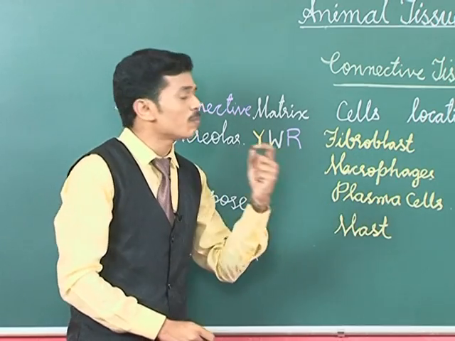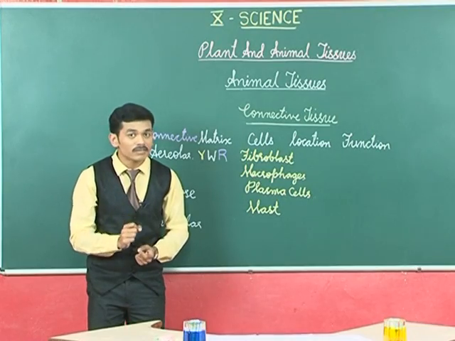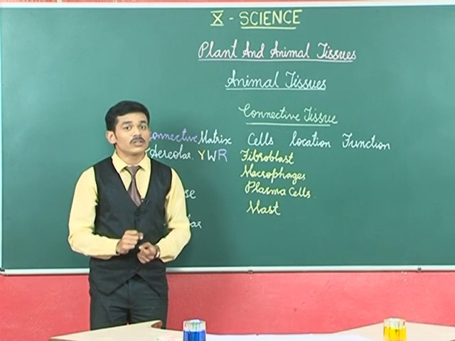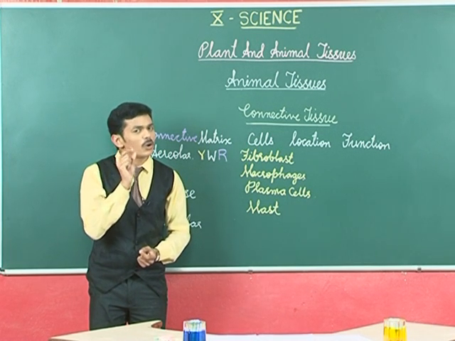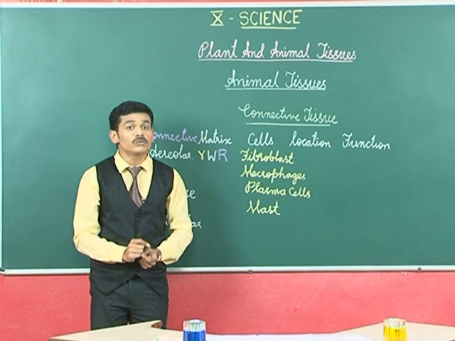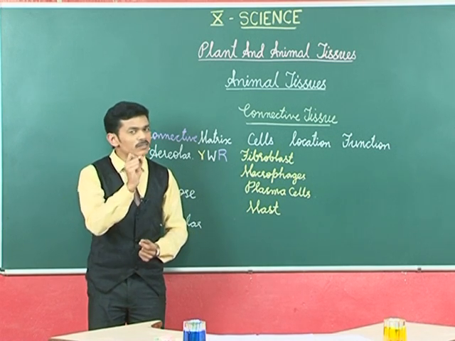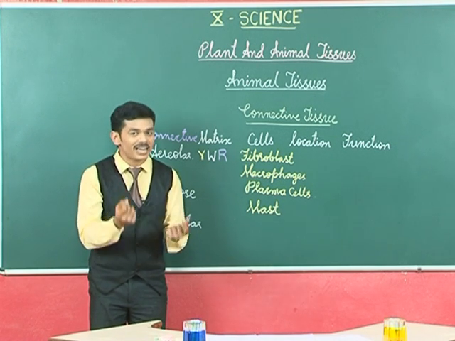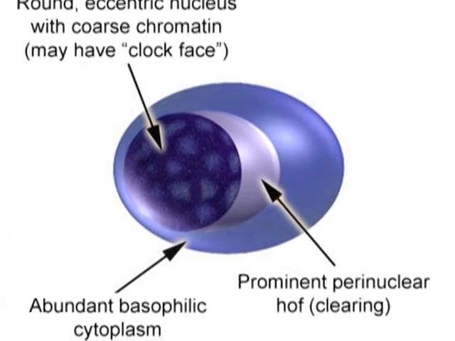Next, what are these plasma cells? Plasma cells are oval in structure and they have a very small nucleus and they produce antibodies. Antibodies against what? Against any antigen, any foreign substance.